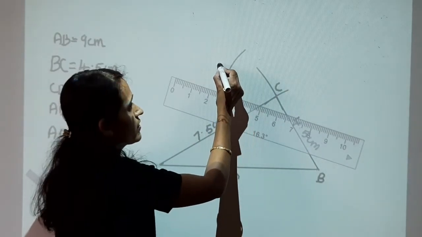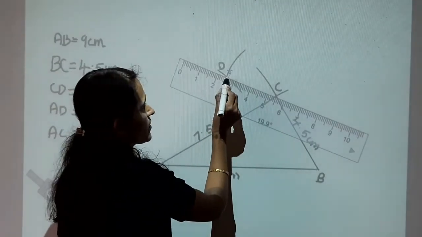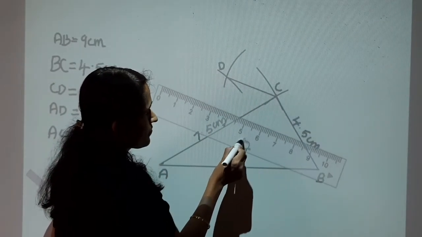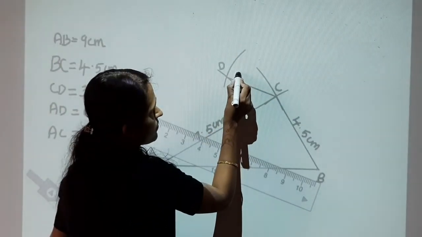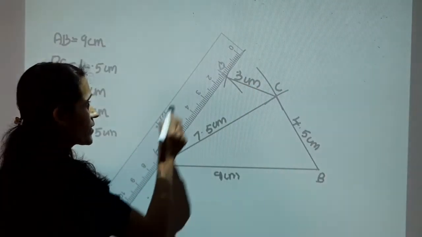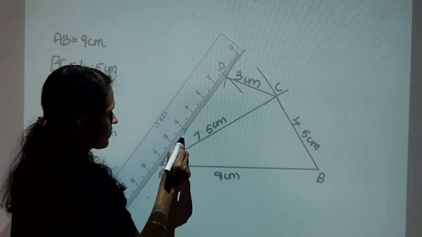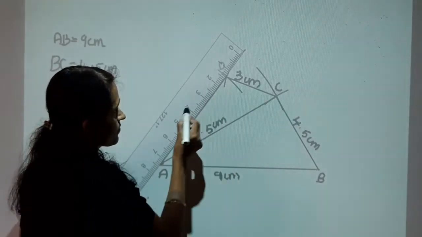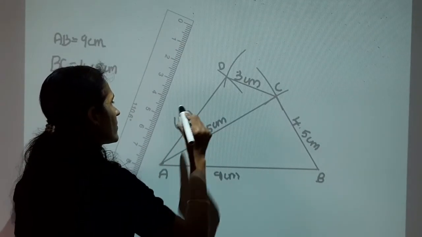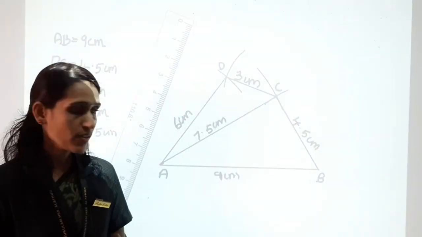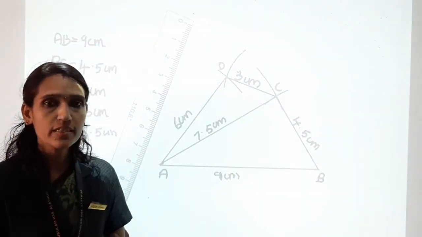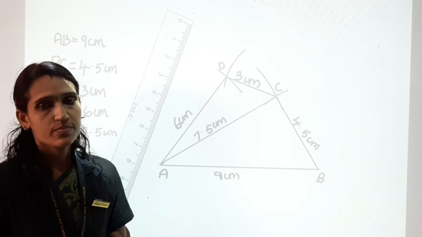Mark it as D. Join CD. Three centimeter. Join AD. Six centimeter. Now we got a quadrilateral ABCD. Its sides are scaled by the same factor. Clear, children?